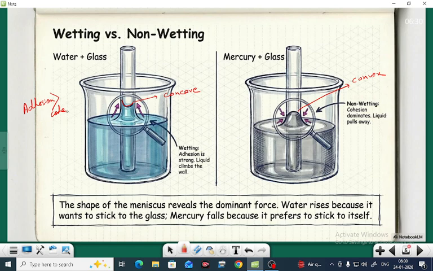In the case of mercury and glass, cohesion dominates. Therefore, cohesion is greater than adhesion. The shape of the meniscus reveals the dominant force. Water rises because it wants to stick to the glass. Mercury falls because it prefers to stick to itself. Here the cohesion force is greater than the adhesion force.